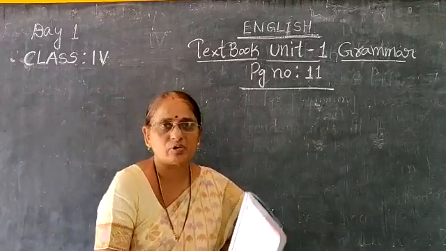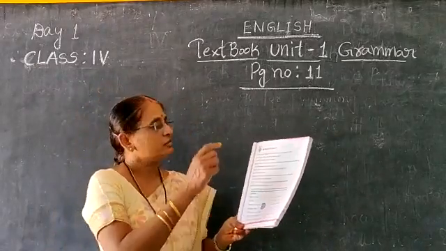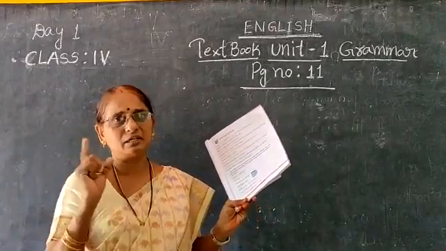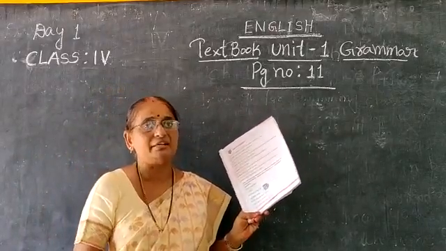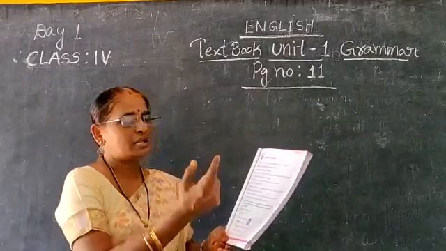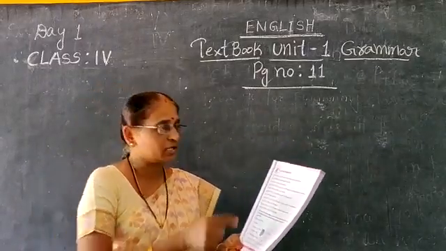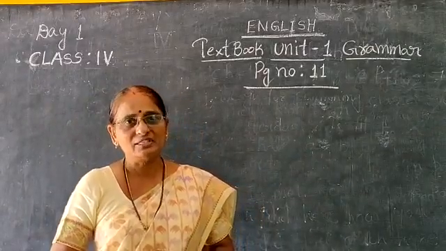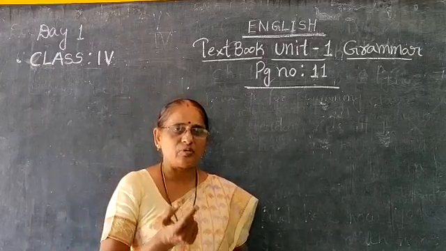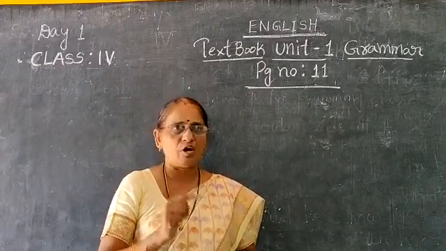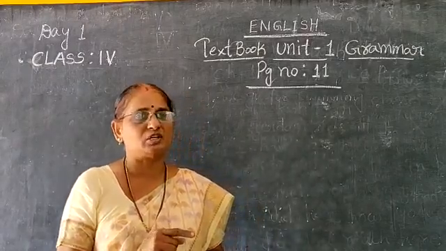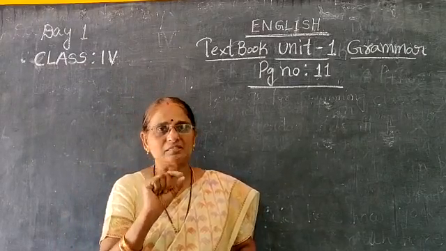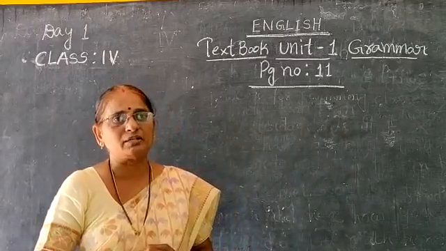Now I am going to explain textual grammar, children. This textual grammar is also connected with our grammar book. In that grammar book, chapter 1, I explained the sentence. In our English textbook, it is the same continuation of the sentence. Now in today's class, how many types of sentences are there? In that grammar book I explained how to form a sentence, how to arrange the group of words in a proper order to give the complete sense, isn't it? Some jumbling sentences, all that I explained in the first chapter, the sentence.